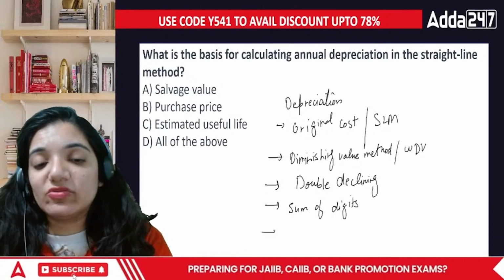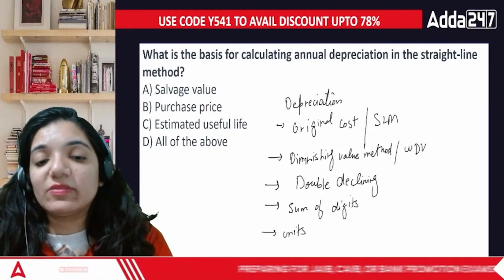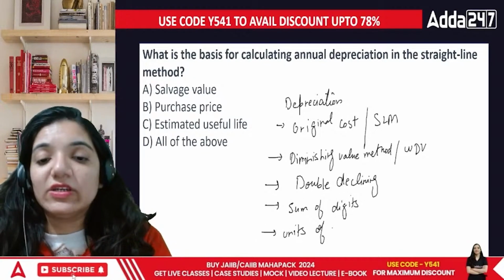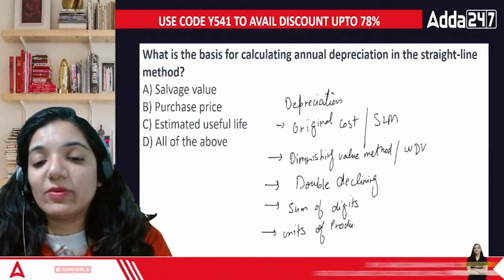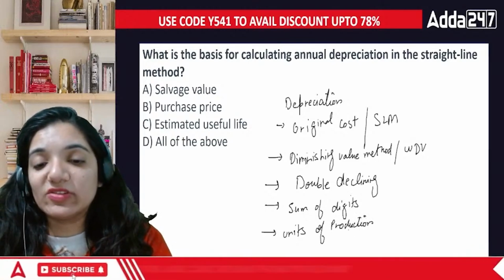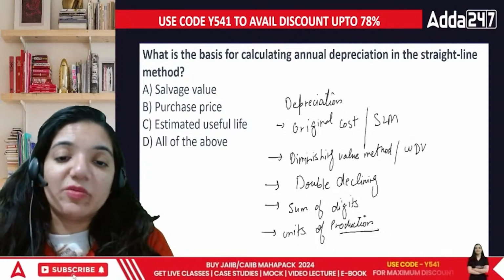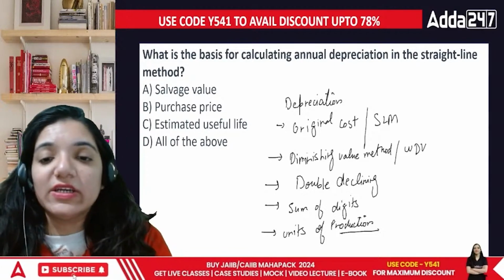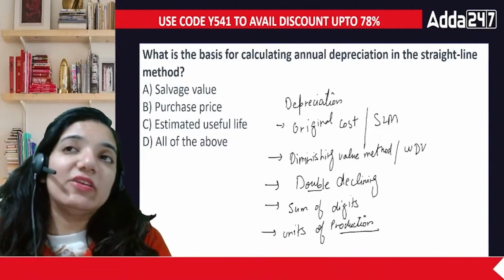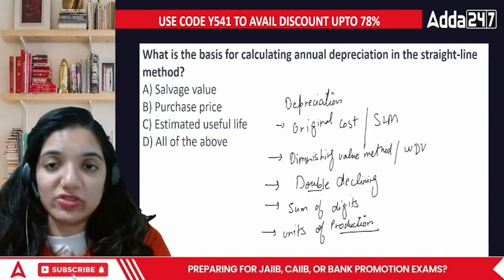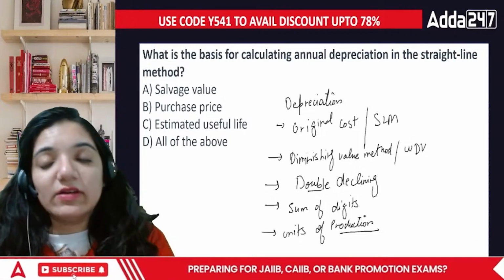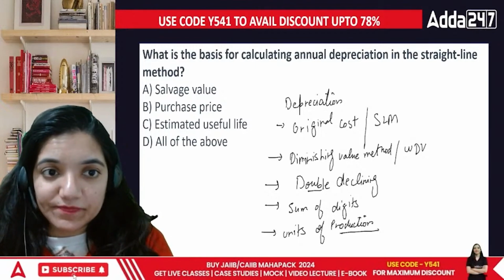And the last one is units of production. That is based upon the units that you produce. So if you produce more units, more depreciation. You produce less units, so less depreciation. That's the entire crux of the units of production area. Sum of digits, there's a specific formula for it. Double declining is basically doubling your depreciation because of its usage. If it's used more, then the double declining method would be there.